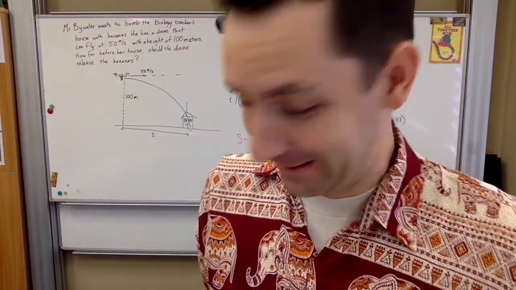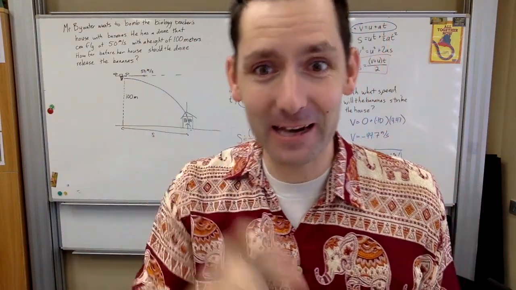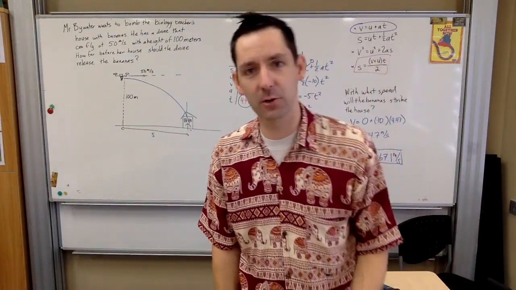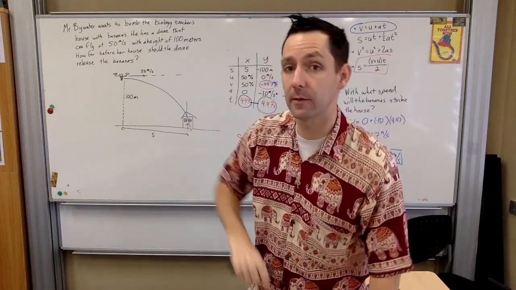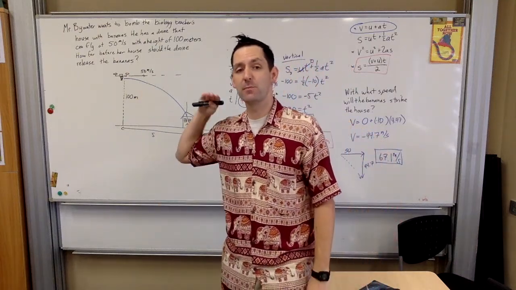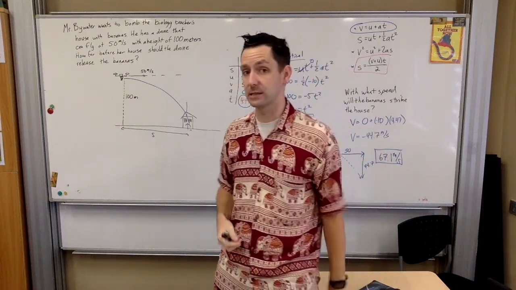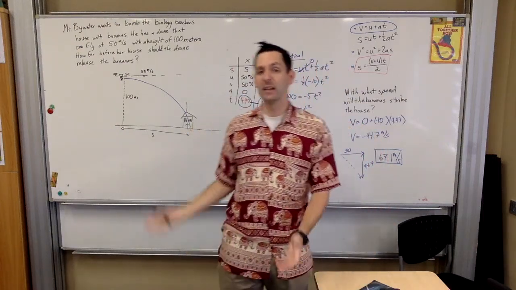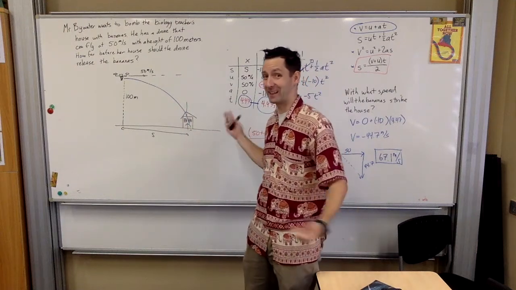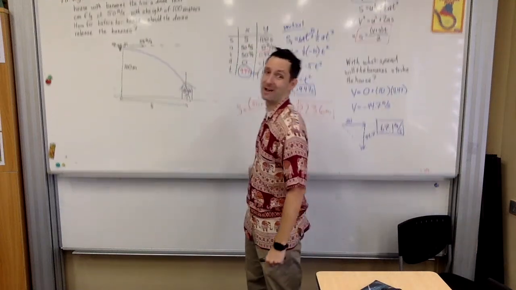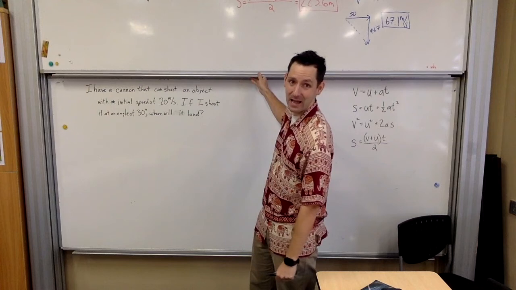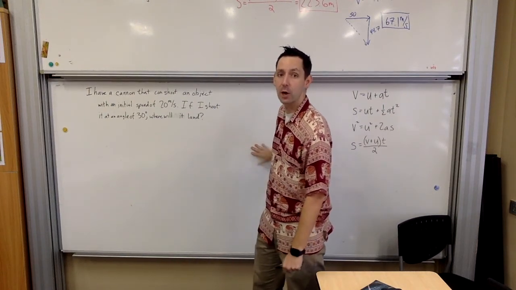Hey guys, we're going to do some more physics, some kinematics, two-dimensional kinematics to be exact. We're going to do a little bit more than what we did in the last one. The last one we basically started horizontally, so we didn't have any vertical initial velocity, so this is going to be a little bit different. Okay, I left this up here because I wanted to see all the fun we had last time. So here's the fun we're going to have this time. Ta-da! All right, so here we go.